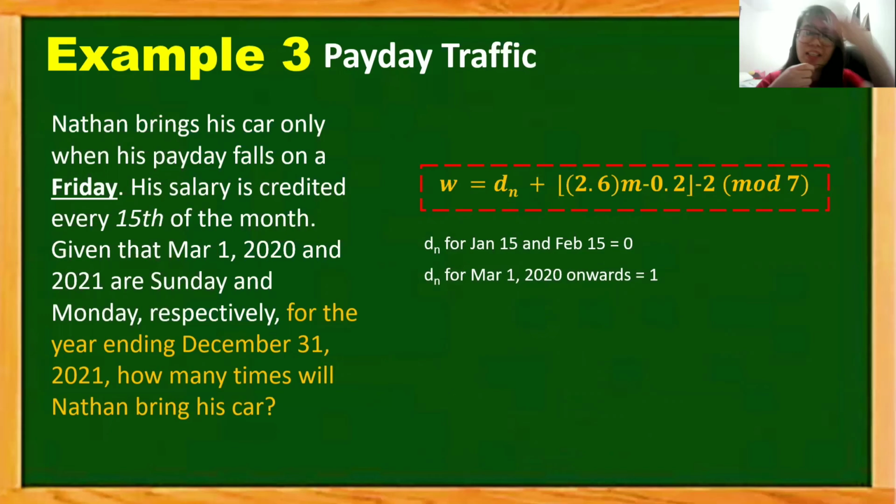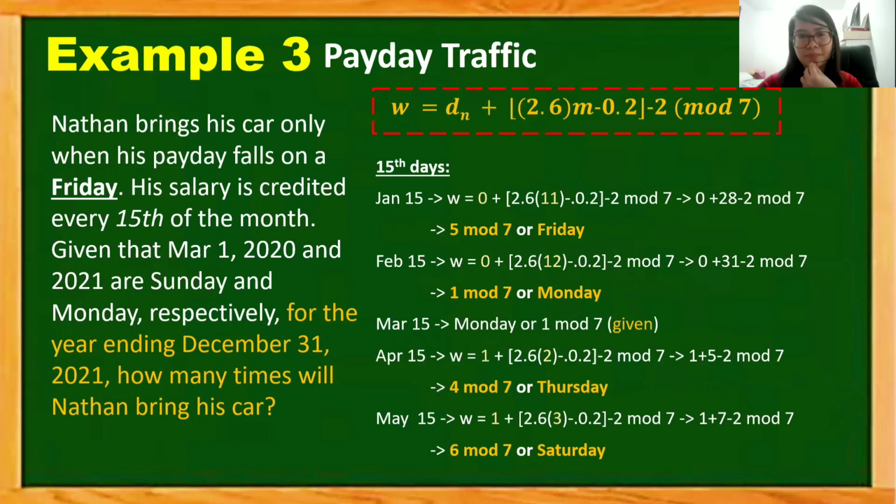Since we were given that March 1, 2020 is a Sunday and March 1, 2021 is a Monday, then we have D sub n for January 15 and Feb 15 as 0 since they are Sunday. And for March 1, 2020 and onwards, our D sub n should be 1 since it was stated that it was a Monday. So we just have to apply the formula and input the correct numbers.